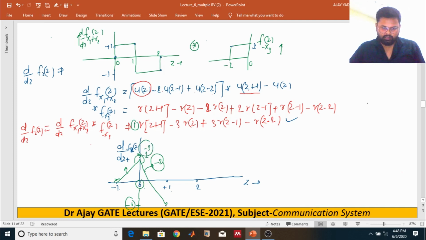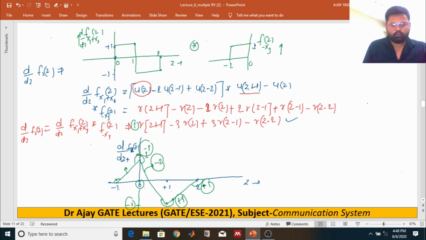And similarly it will look like that. At this instant plus 3, and this one is minus 1. So this is all about the differentiation of this new PDF, the new random variable f of z.